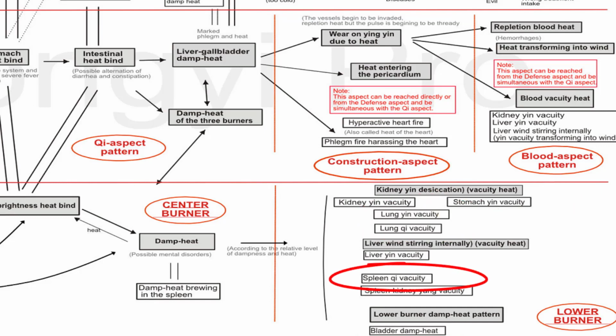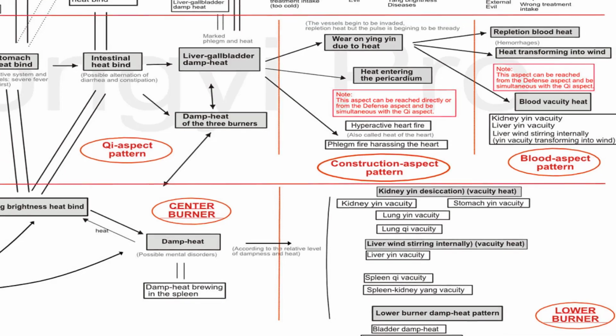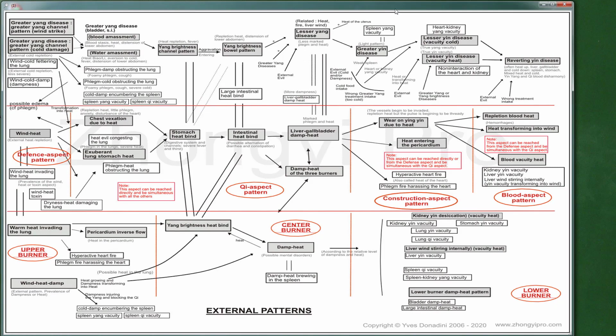The mortality rate drastically increases with age, going from 0.2% for those under 40 to 15% for those over 80. Note that there is always the presence of the damp evil. Behind the previously mentioned vacuities, there will very often be spleen vacuity that will need to be managed to remove dampness from the body. The pulses are superficial, which indicates that it is an external attack.